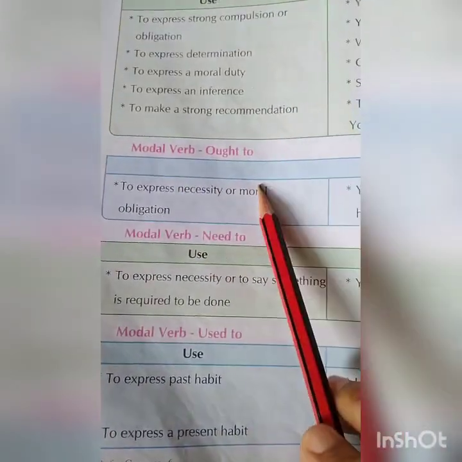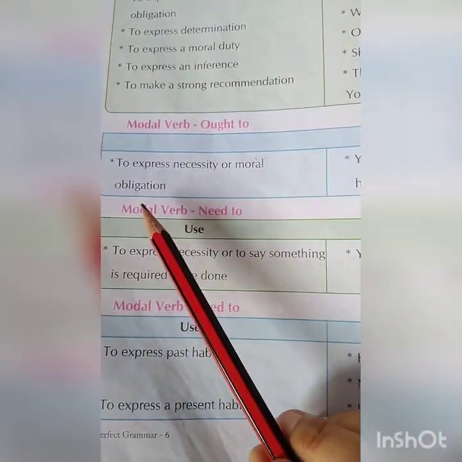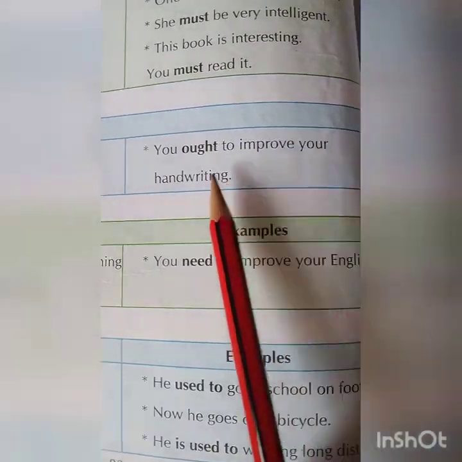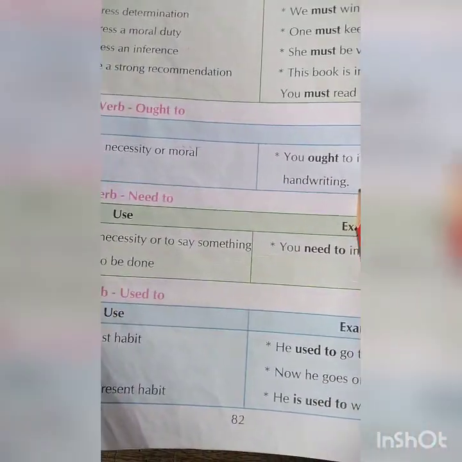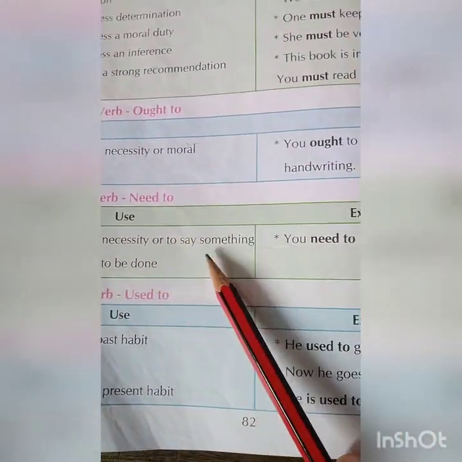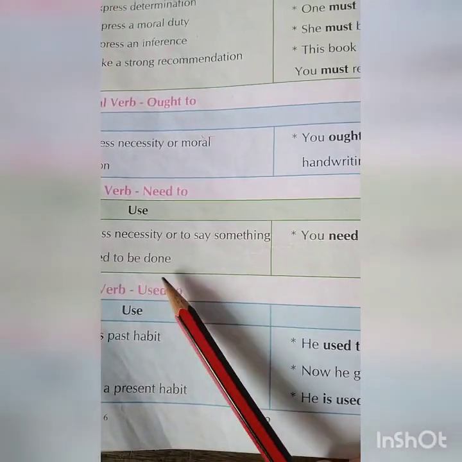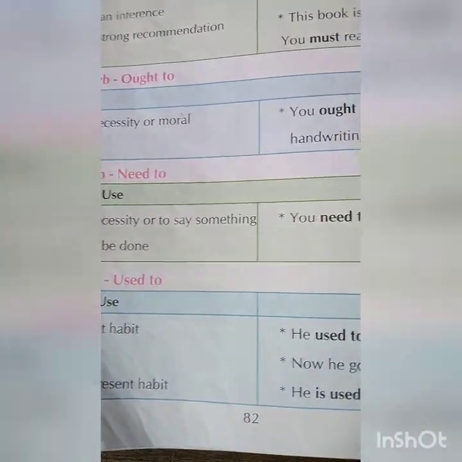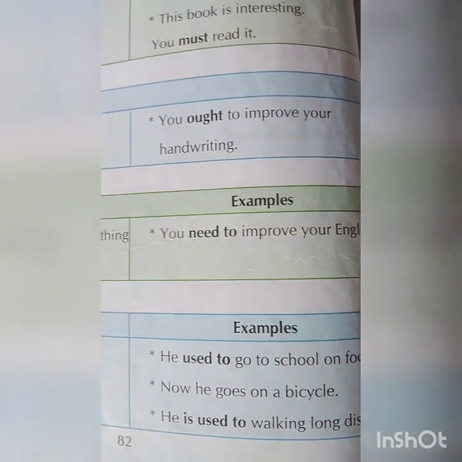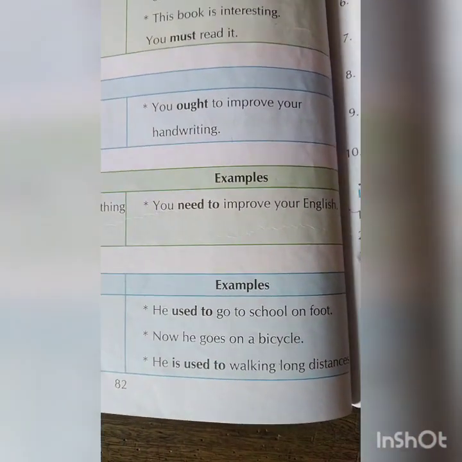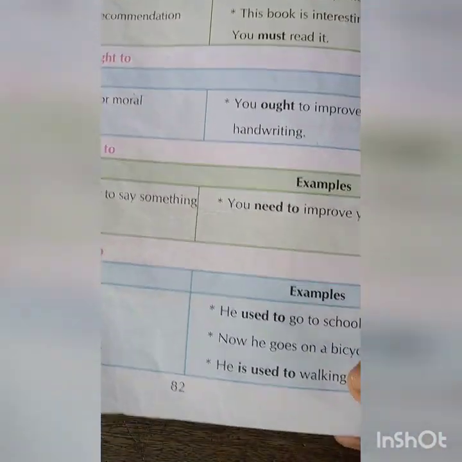Now modal verb ought to, express necessity or moral obligation. You ought to improve your handwriting. Need to, necessity to say something is required to be done. You need to do this. You need to improve your English. You need to improve your handwriting.